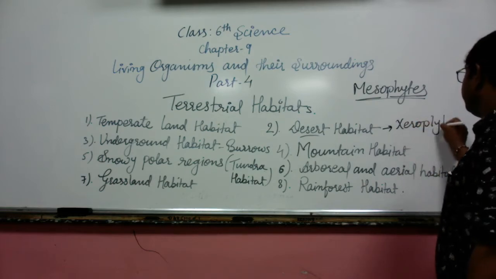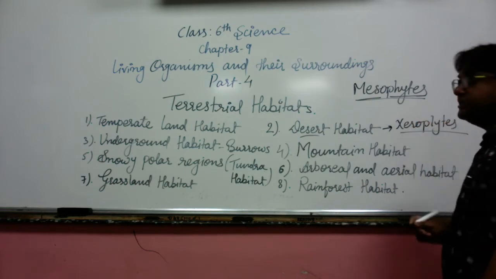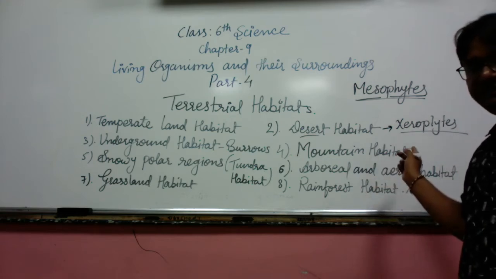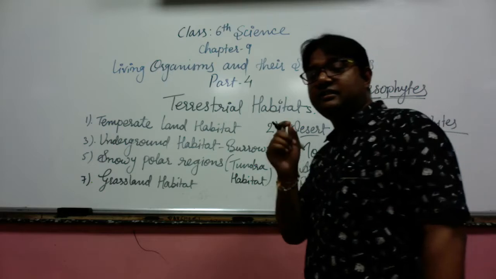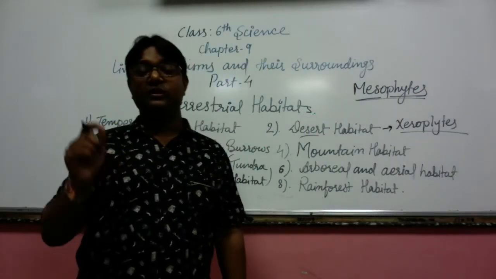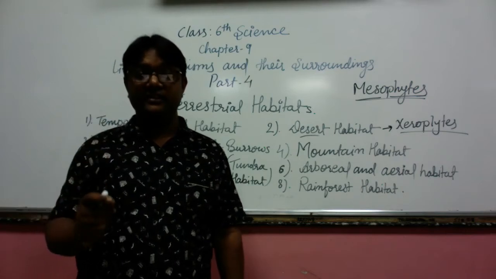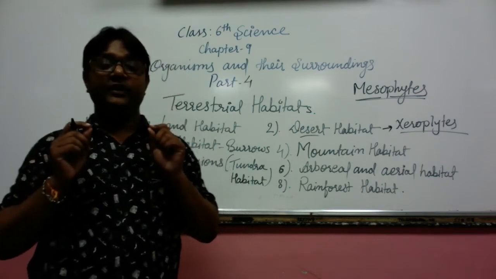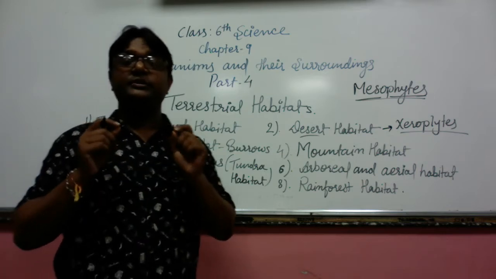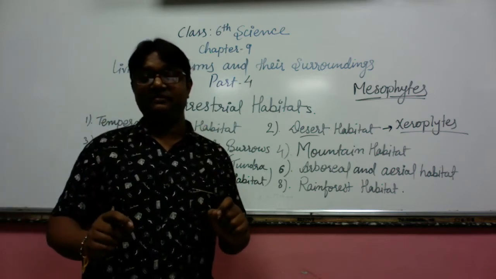The plants available in this surrounding are called xerophytes. So this term is clear to everyone. Xerophyte is the term given to plant species living in the desert area, where they are able to tolerate xeric conditions. Xeric condition means dry condition.